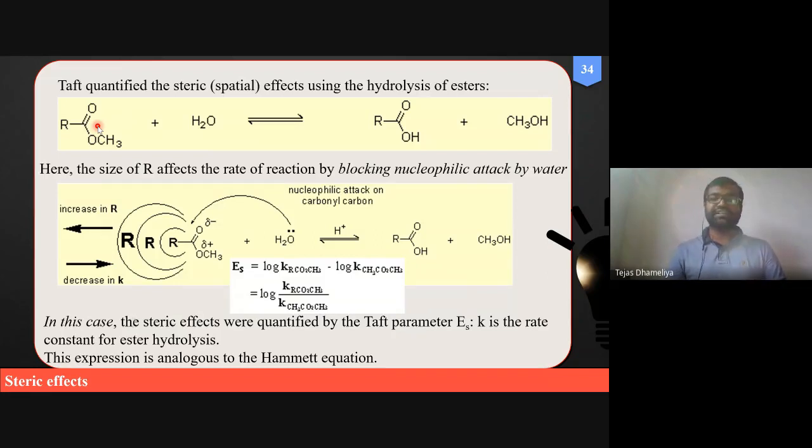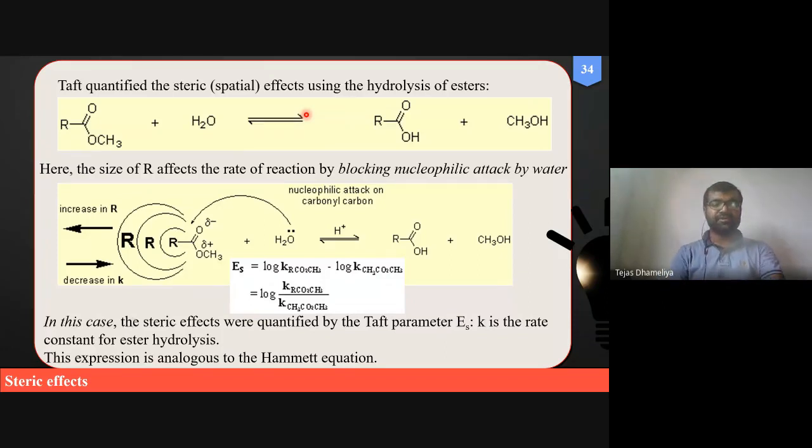So this is a simple reaction called hydrolysis of an ester, where R, which represents a general functional group, can be methyl, ethyl, or propyl. We are not interested in whether it is methyl or ethyl, so simply it is represented as R. It represents all kinds of alkyl groups, whether long chain, simple unbranched or branched alkyl chain. This is the symbol of an equilibrium arrow, which specifies that the reaction is in equilibrium, meaning a forward reaction as well as a backward reaction. Both kinds of reactions are in equilibrium